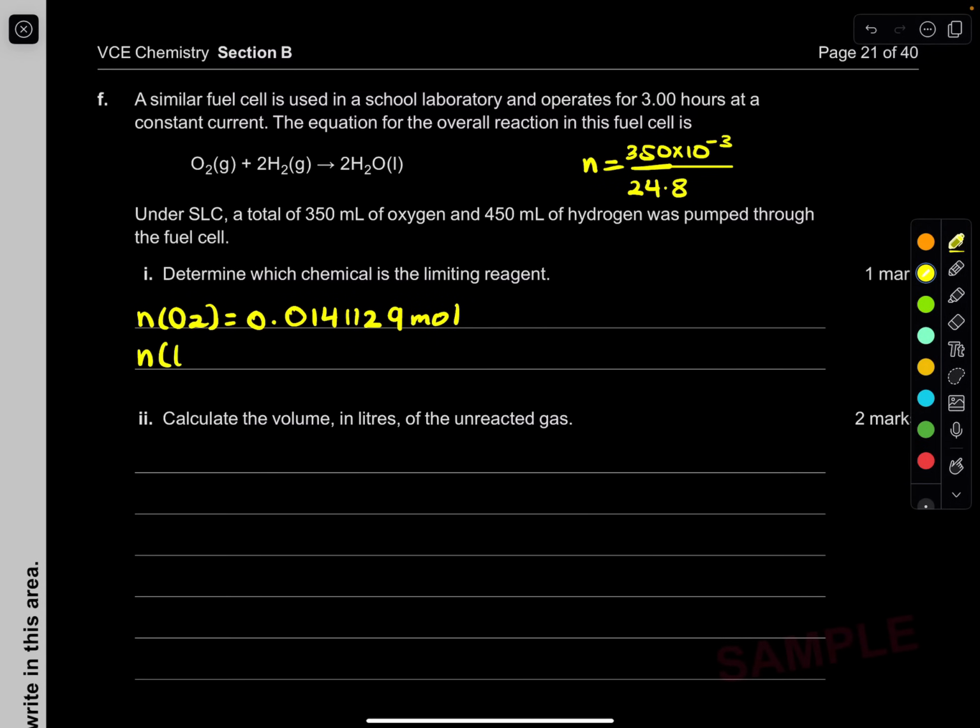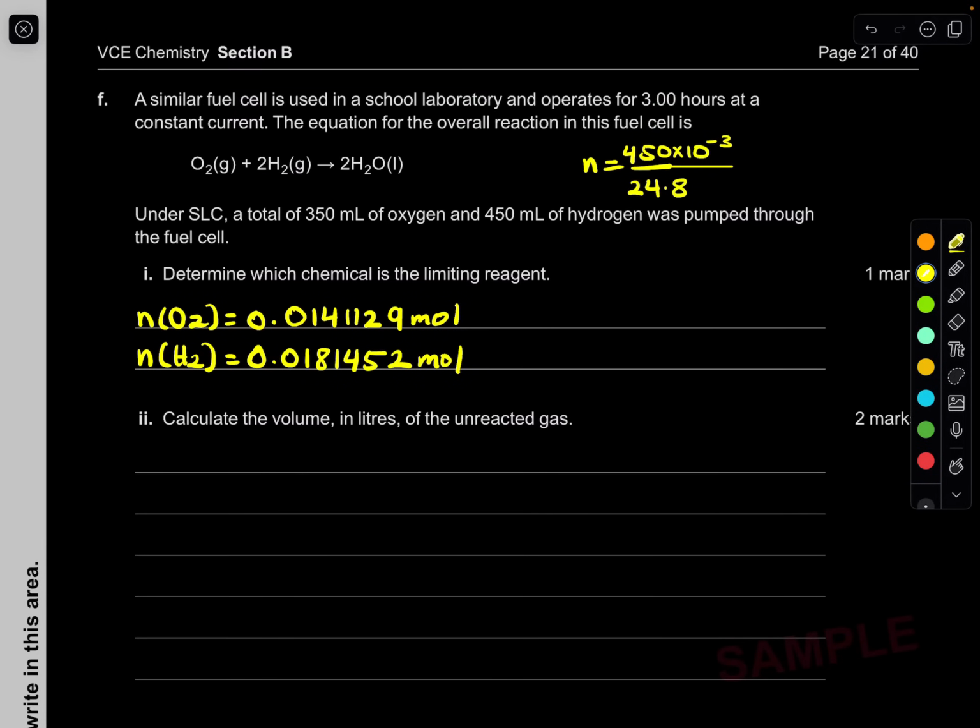What about doing the same for the hydrogen gas? For the hydrogen gas, it's 400 milliliters, so 400 times 10 to the negative 3 divided by 24.8, we get 0.016, approximately.